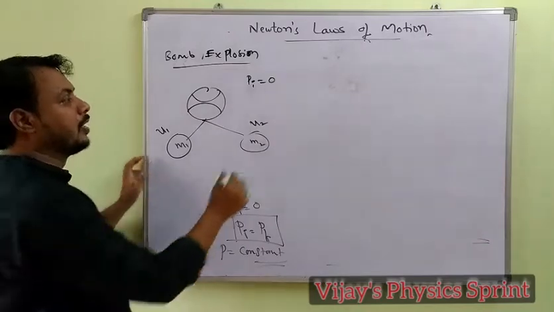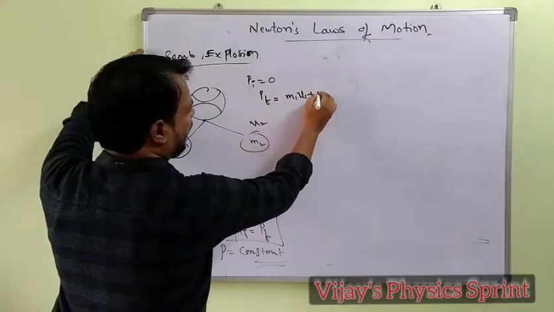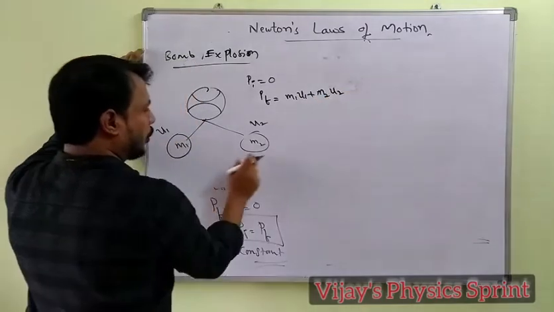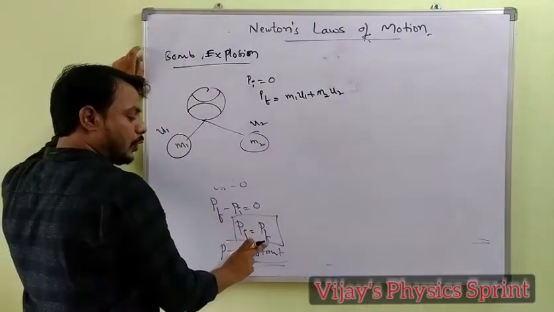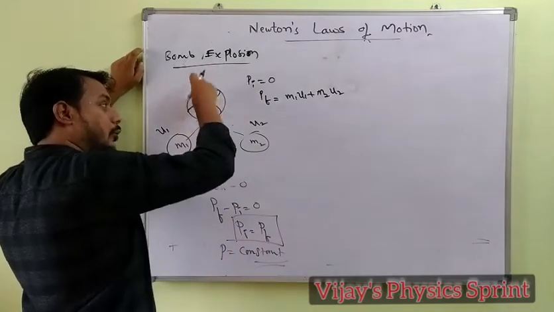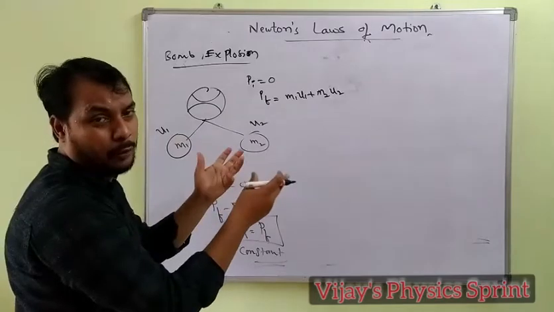After explosion, momentum is equal to m1 u1 plus m2 u2. According to conservation of momentum, initial momentum is equal to final, because no external force is acting upon the bomb. The explosion is simply due to internal forces.